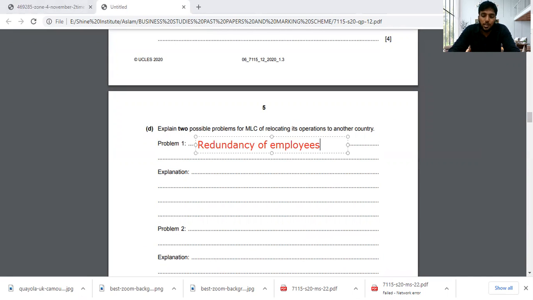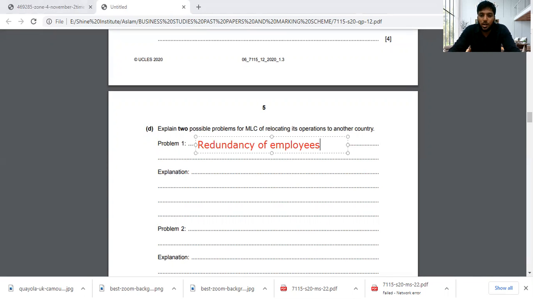But termination, redundancy, and retirement, or retiring from the company, these are all different terms. Redundancy is where the employer is sending the employee out of the company. Retirement is where the employee is retiring after certain years of experience, he is taking his move from his company for his leaving, to spend some time with his family, something like that.